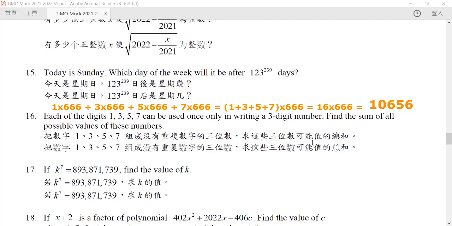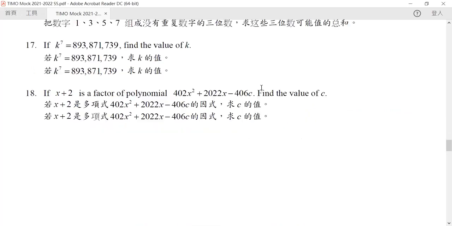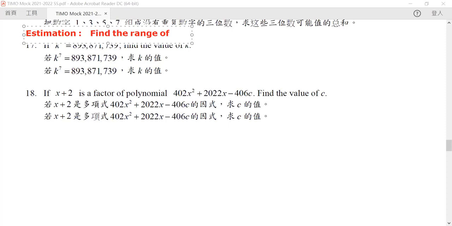Okay, let's go to question 17. If k is this value, find the value of k. This is a good question of estimation. Again, let's talk about estimations. Whenever we want to find the value of a number, first we want to find the range of this number.